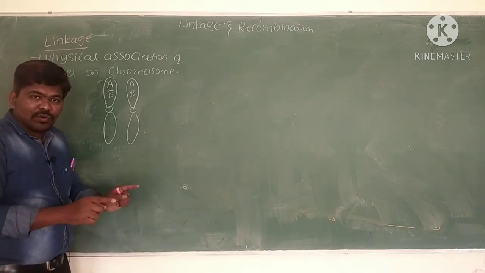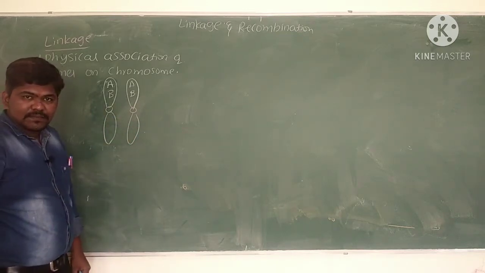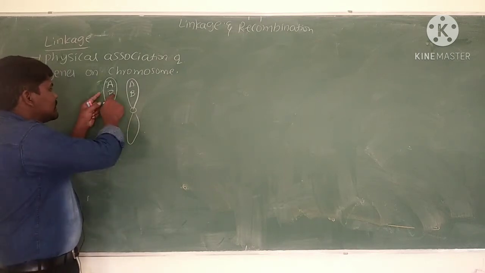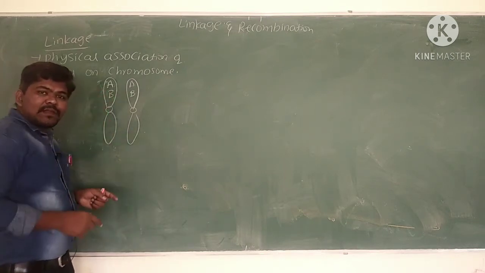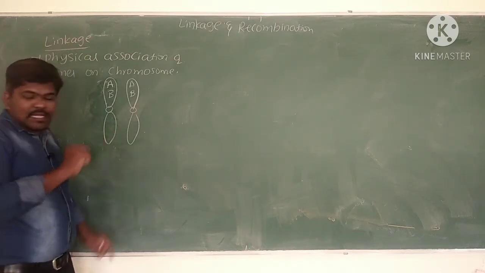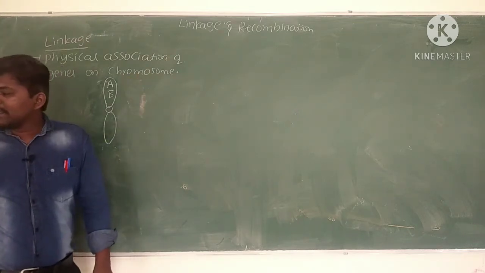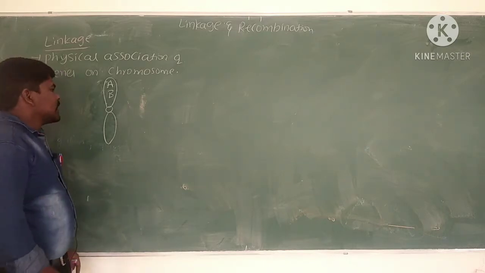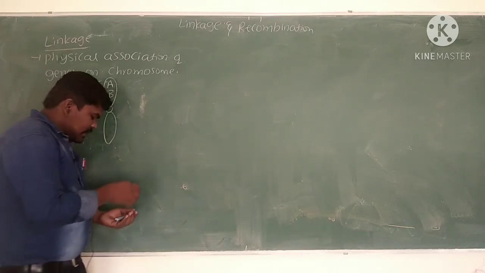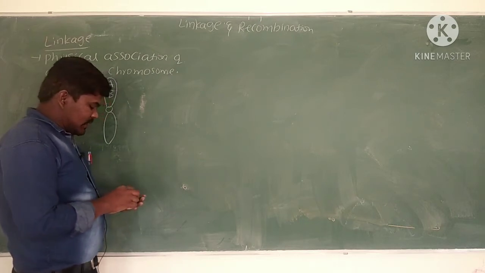There is no exchange of genes because of linkage. Hence, gene A and gene B avoid segregation or separation. They are transferred as they are into the next generation. If you understand recombination, then you can understand linkage very well.